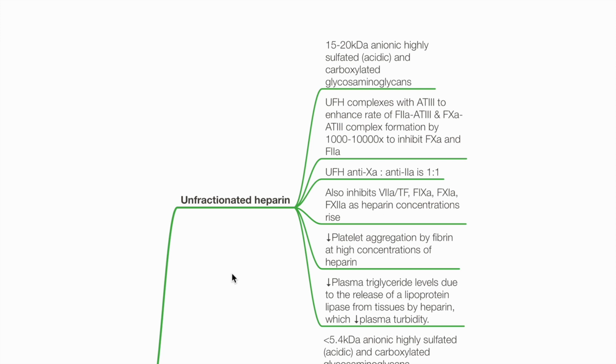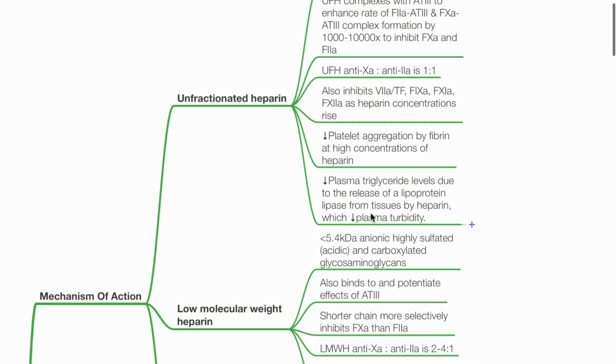UFH also inhibits factor 7A, factor 9A, factor 11A, and factor 12A as heparin concentrations rise. There is reduced platelet aggregation by fibrin at high concentrations of heparin. Heparin reduces plasma triglyceride levels due to the release of lipoprotein lipase from tissues, which reduces plasma turbidity.